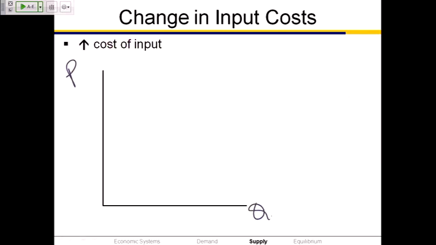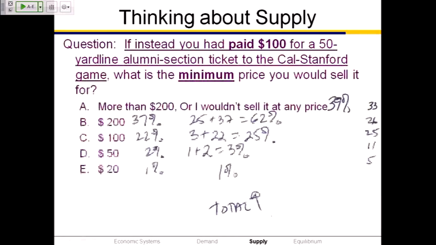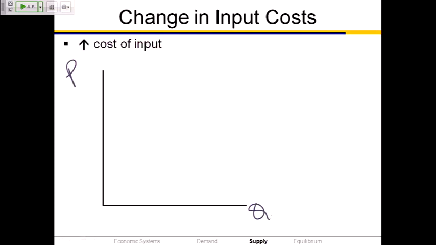That increase in the cost of inputs means that at every possible price, look at the numbers, there's a lower quantity supplied. The increase in the input cost, at every possible price, there's a lower quantity supplied. 62, 25, 3, and 1. Those are smaller numbers than we had when you got that ticket for free. At every possible price, there's a lower quantity supplied.